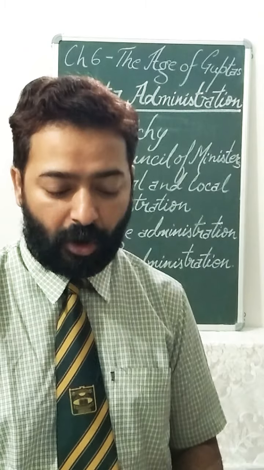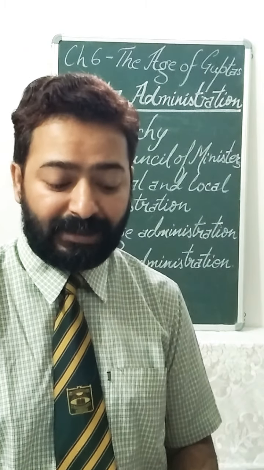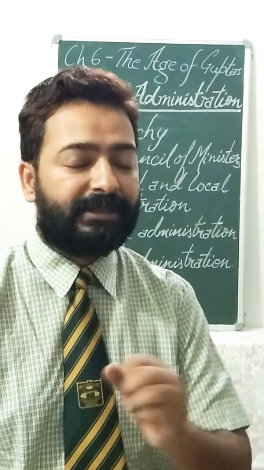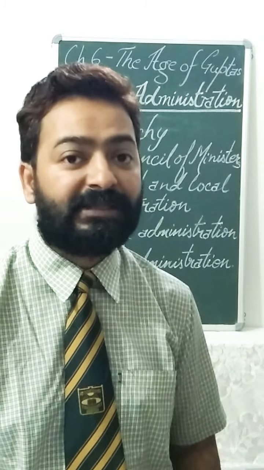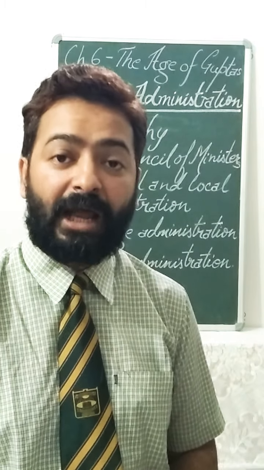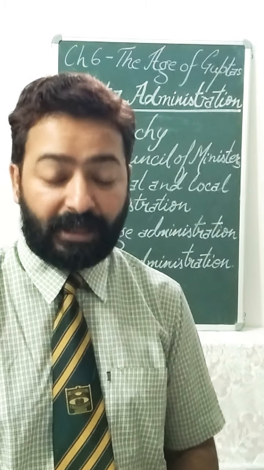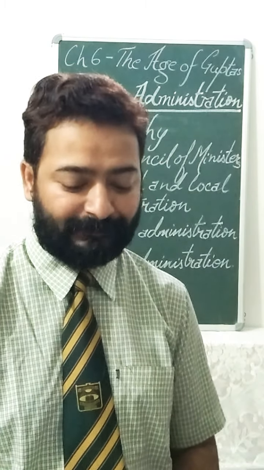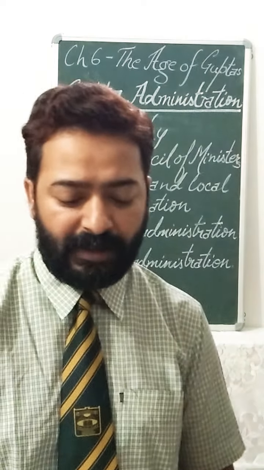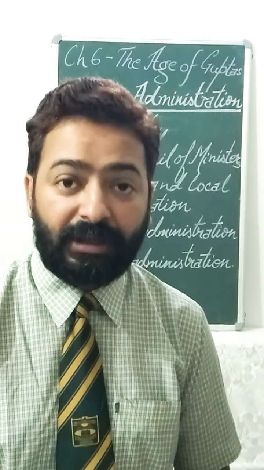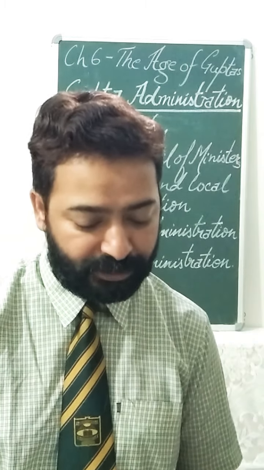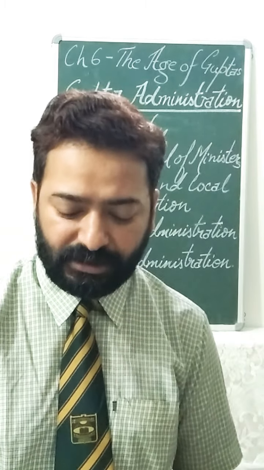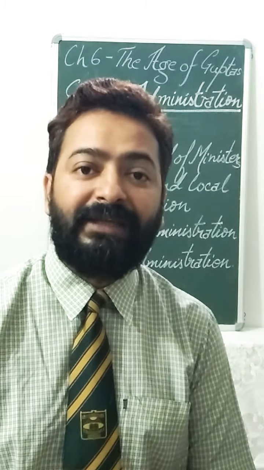Then we see the office of Sandhi Vigrahika, or Ministry of Peace and War. This designation was the first of its kind, which appeared first during the time of Samudragupta. Harisena has written about it, and he has given this title to this ministry. The main duty of Sandhi Vigrahika was to deal with the feudatories.